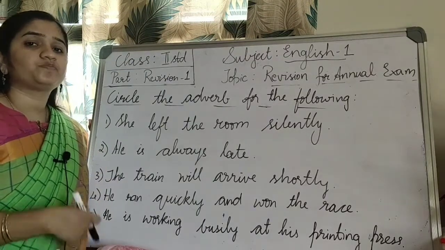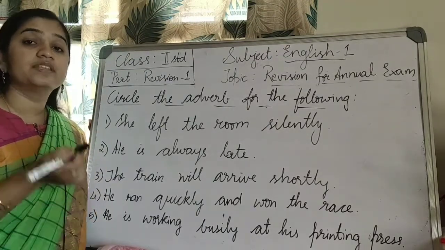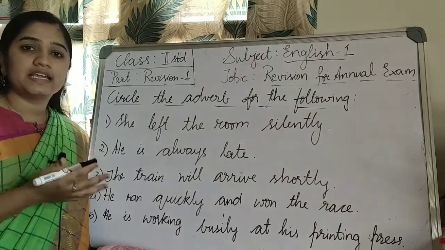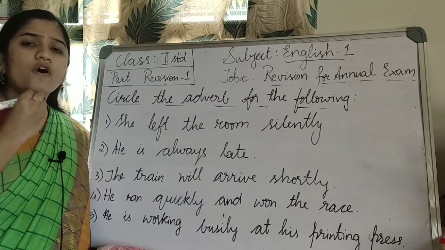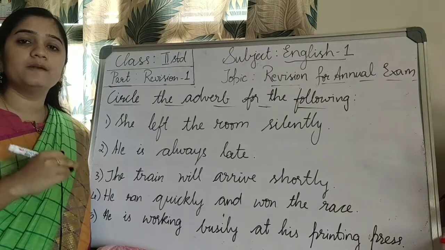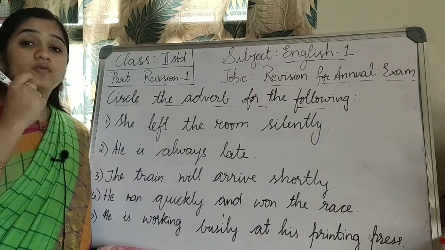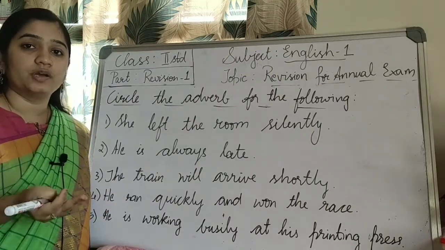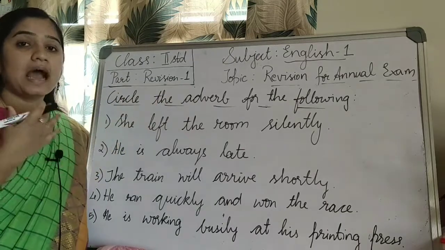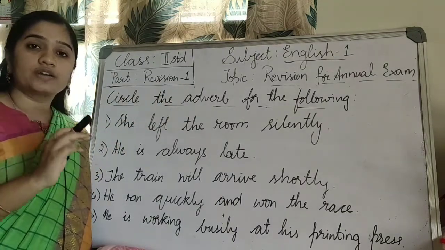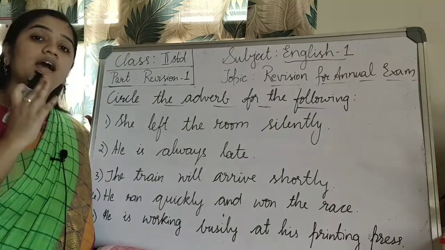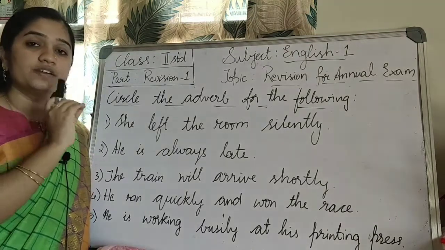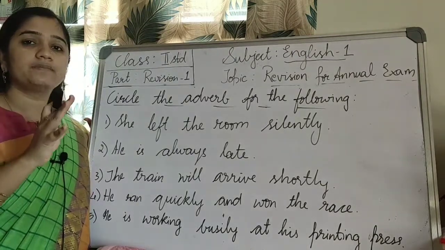So what are adverbs? Adverbs are words which describe the verb. So what is a verb now? A verb is an action word, isn't it? Playing, singing, dancing, sitting, standing, sleeping, writing, speaking, all these words are verbs. If a word tells something about an action word or a verb, then it is known as an adverb. Like, I am talking loudly. So talking is a verb. Loudly is an adverb because it is telling that the person is talking loudly or slowly or in a medium voice. All these words describe the verb.